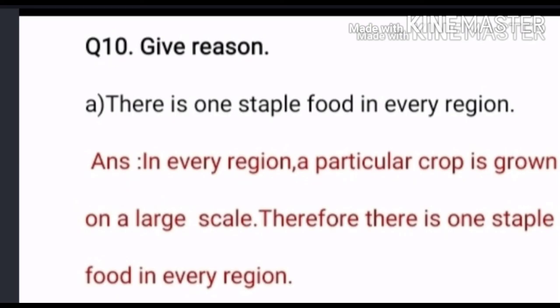A. There is one staple food in every region. Staple means that food which we are eaten routinely. So the answer is, in every region a particular crop is grown on a large scale. Therefore, there is one staple food in every region.